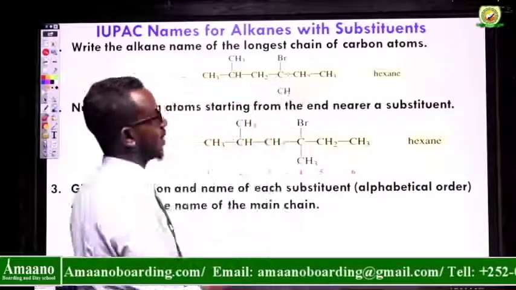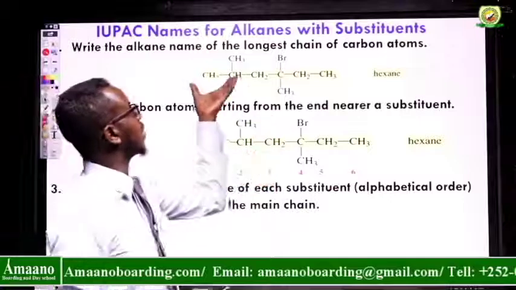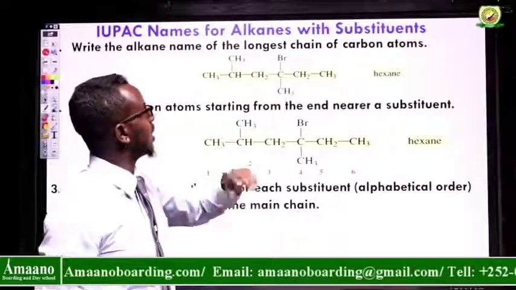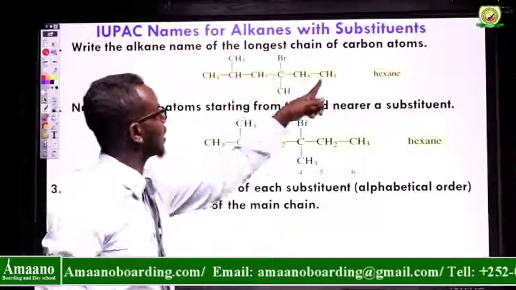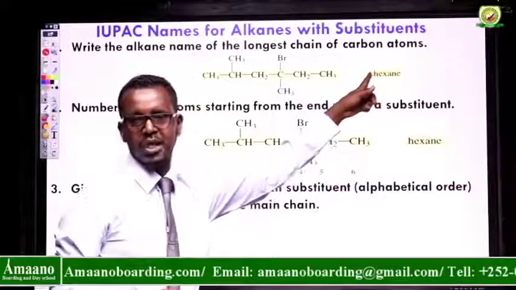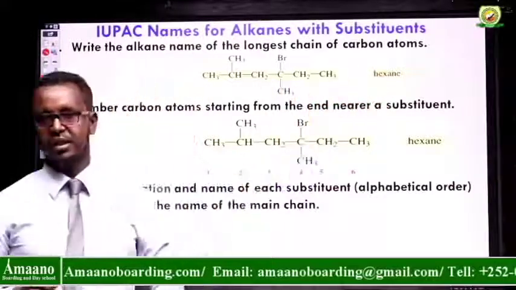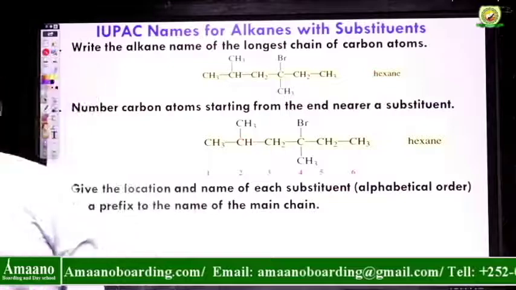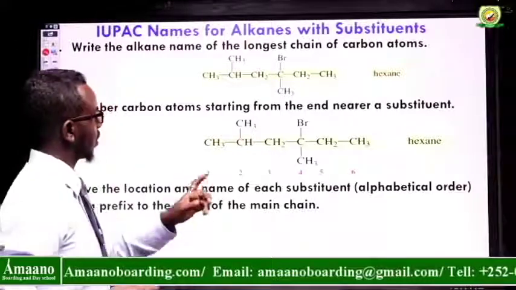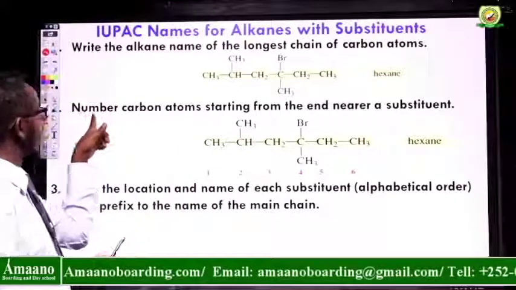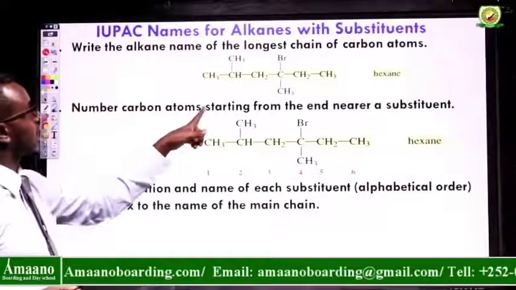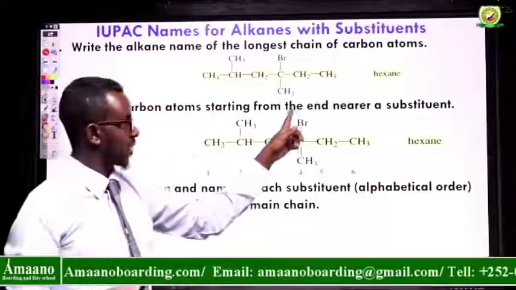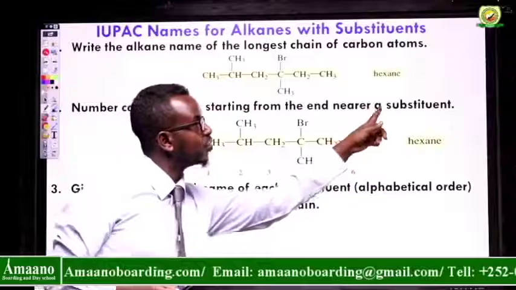That's the longest chain. So first, when you choose the longest chain, what is the longest chain? It is 6. So what is the name of 6? It is hexane. So rule number 1, you don't mention substituents. Rule number 2, number carbon atoms starting from the end near the substituent.